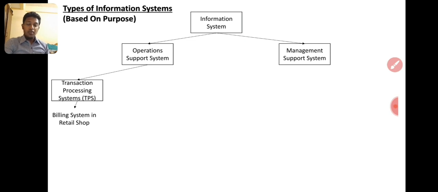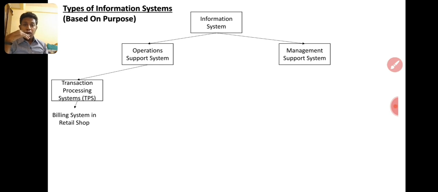Don't go with the traditional method. So, transaction process. That's why I'm not giving the notes. I'm giving the graphs. These are not available even in your study book. Your syllabus also doesn't say that this should be divided into two, and this operation support system is divided into these three types. Then the management support system also has three types. They don't tell about that. They just give the notes, and you learn and write the answer. You will definitely fail the exam, right?